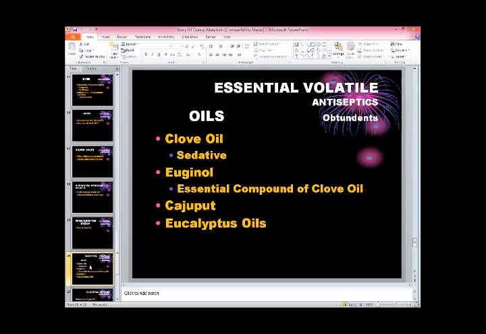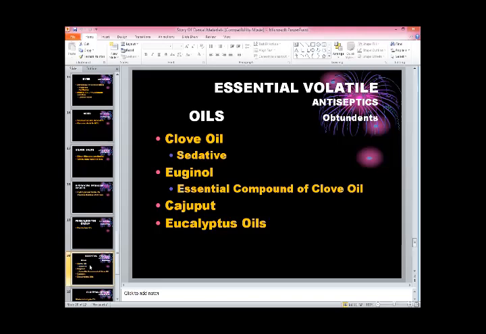Eugenol is a good pain reliever and good antiseptic, and when there is pain in the tooth, we can use this particular cement or material to relieve the pain.